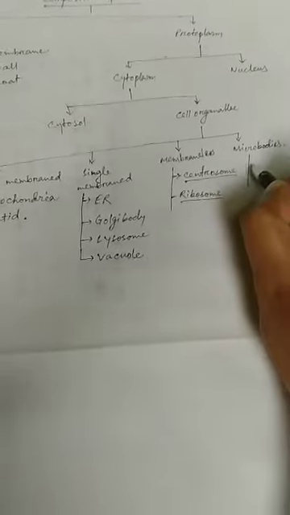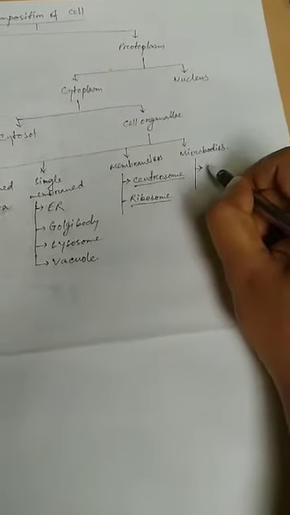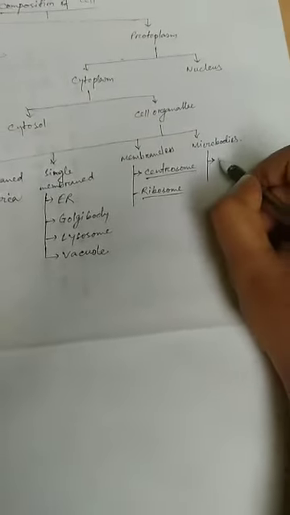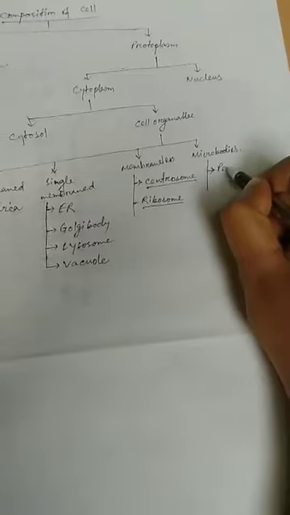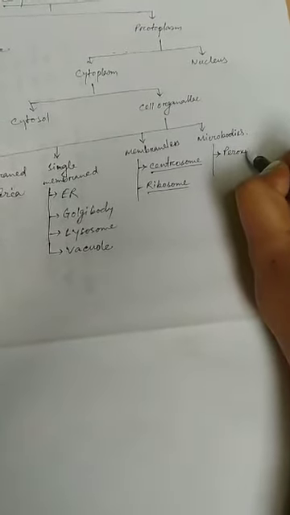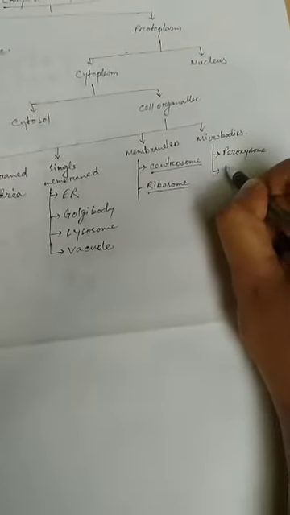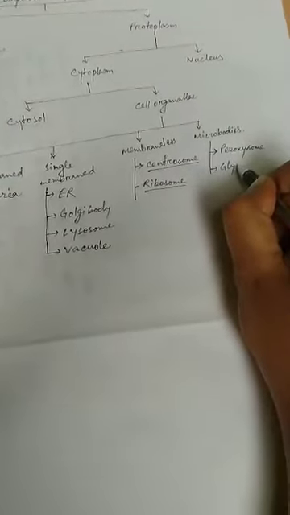Then microbodies. Microbodies are small organelle-like structures which perform a special function in the cells. These are peroxisome, glyoxysome, etc.